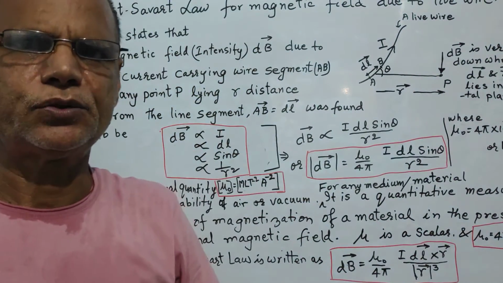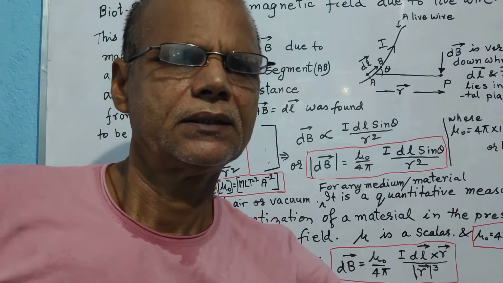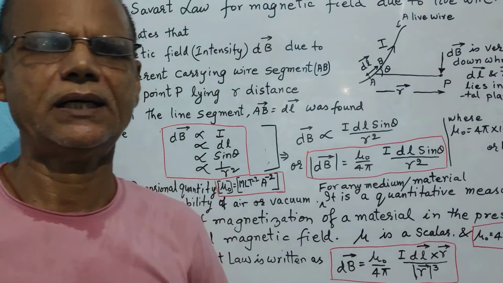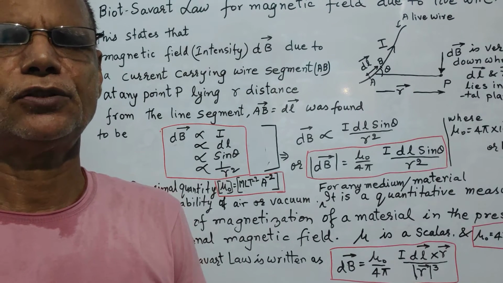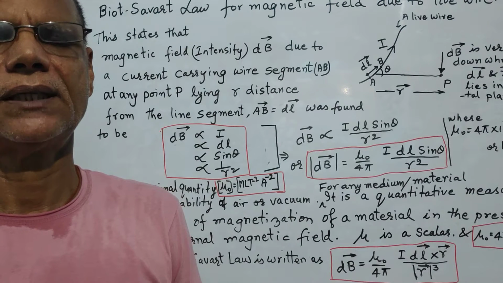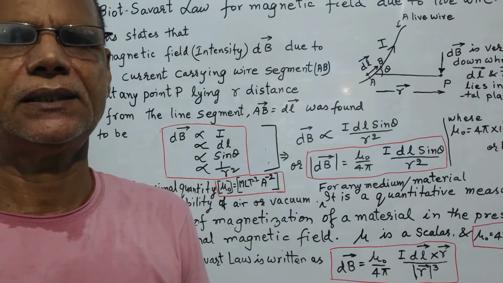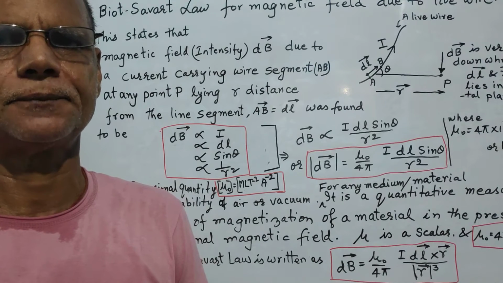Dear students, today we are going to talk about a law which is very famous in the name of the inventor Biot and Savart. They empirically derived this law to find a relationship between certain aspects which dictates the production of magnetic field due to current flowing through a conductor.